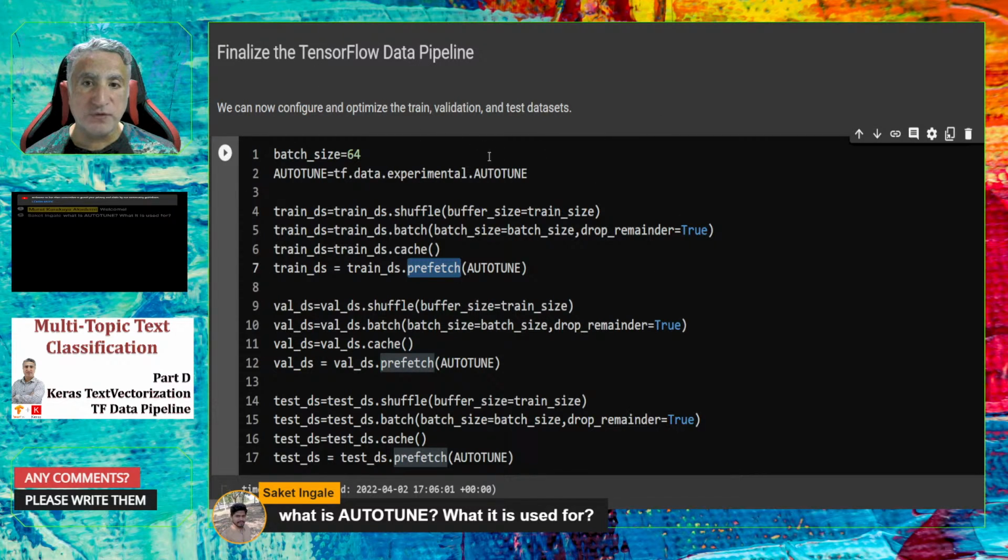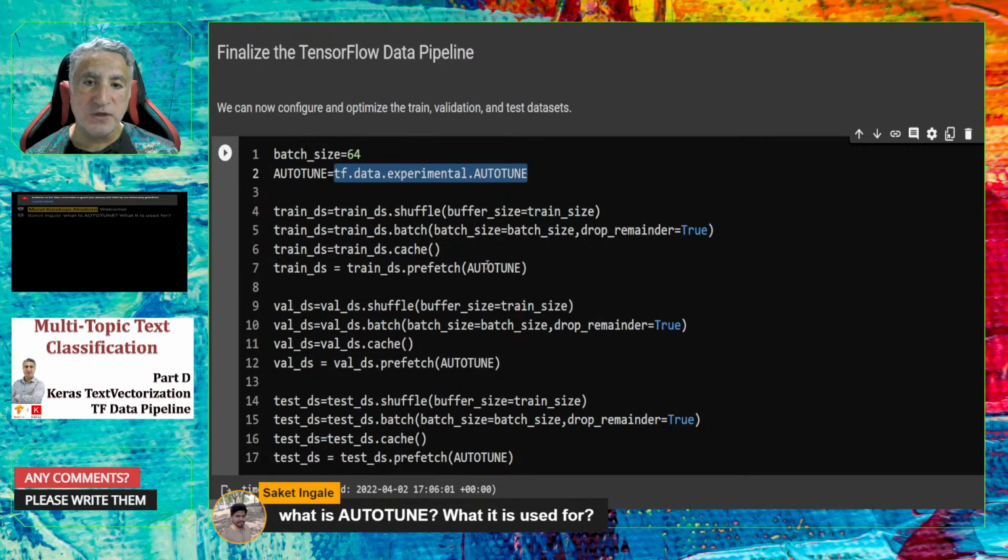Therefore, the TensorFlow data API helps us by providing an auto-tune function. Auto-tune examines your hardware and tries to find the optimized parameter values for you.